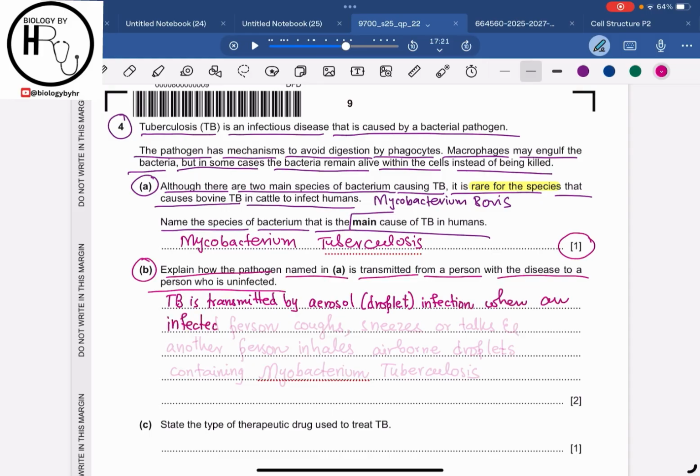For example, when an infected person coughs, sneezes or talks to another person, the water droplets, the airborne droplets, come out of his mouth, and the uninfected person inhales those airborne droplets containing the Mycobacterium tuberculosis. So that is how basically the pathogen will be transmitted from the infected person to the uninfected person, right? So this is how you are going to answer this.